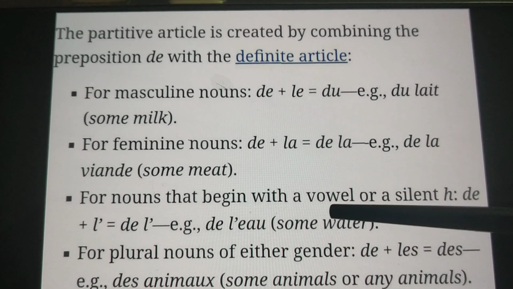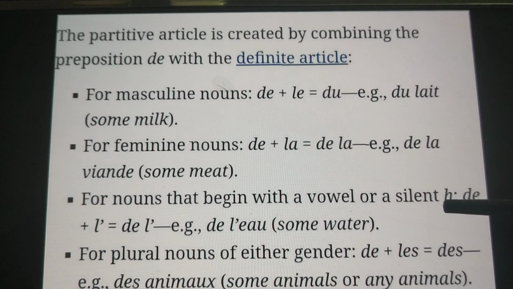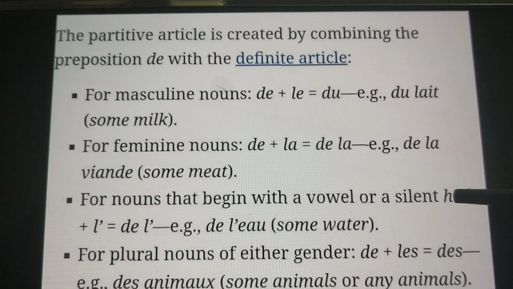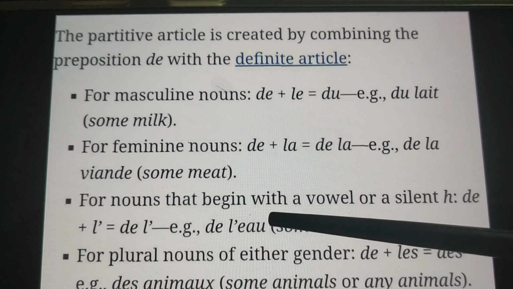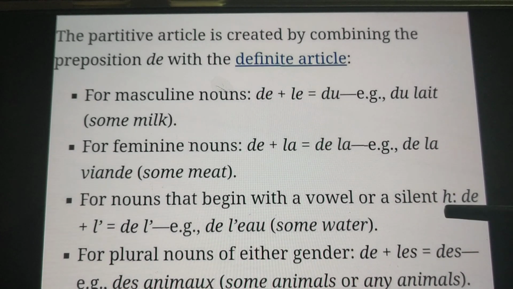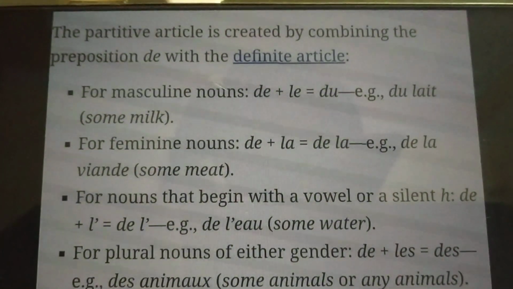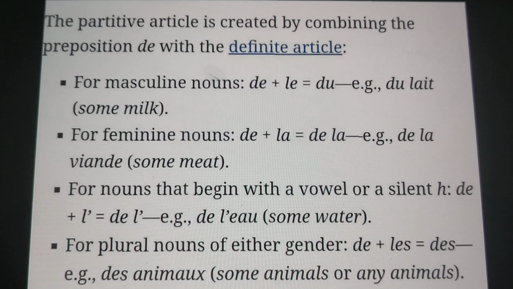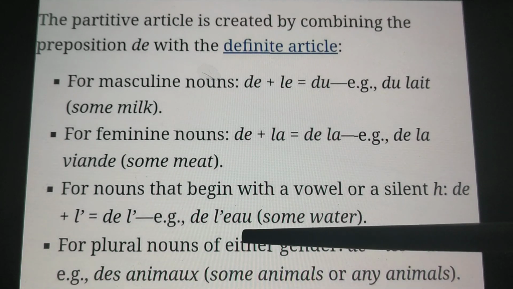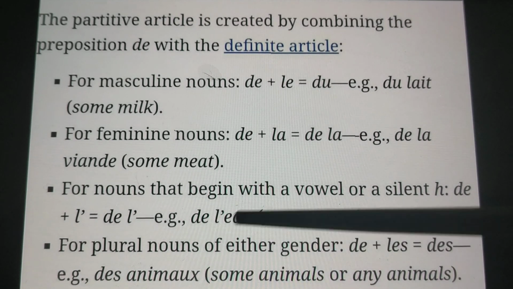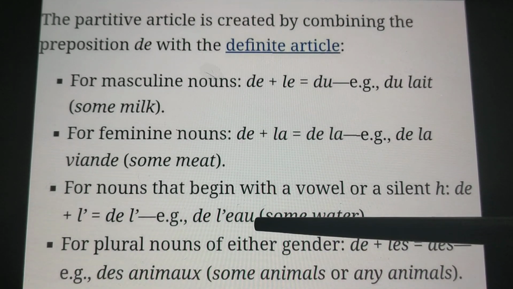For nouns that begin with a vowel or a silent H, as we all know, H is silent in French, and after that there is generally a vowel, so that is why it is used in the same category. For nouns that begin with a vowel or a silent H, we use de plus la, and it becomes de l'. For example, we have de l'eau, some water. We can also take de l'escargot.